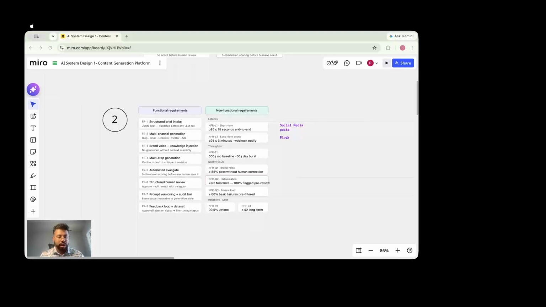After the user uploads their draft and provides all the other inputs, once we generate the content, we want the user to validate it, look at the false flag reports, make edits, and then finalize the content. We'll also have evaluation. Automated evaluation in any AI product is of utmost importance. If you're not measuring what we are doing, we are not doing justice, and we are just letting AI fly blind, which is not something we can do in an enterprise setting while developing production-grade applications. Structured human review is FR7, functional requirement 7.